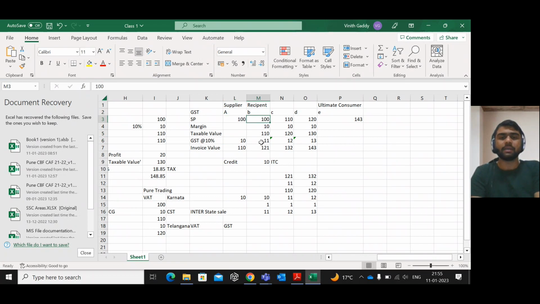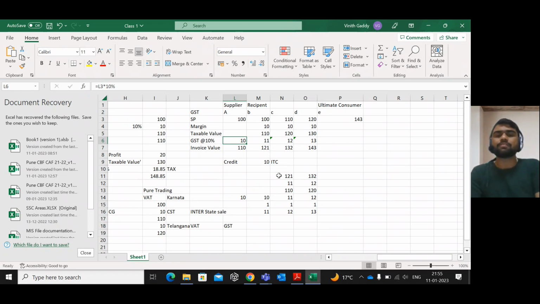Now A is selling to B for 110 rupees. As B is the registered person, the tax amount of 10 rupees is paid to A. That means A is charging B 110 rupees. In 110 rupees, he is paying 100 rupees for the goods and 10 rupees as tax. In total he is paying 110 rupees. The 10 rupees which B is paying to A will be received as credit. That 10 rupees will be added to B's electronic credit ledger.